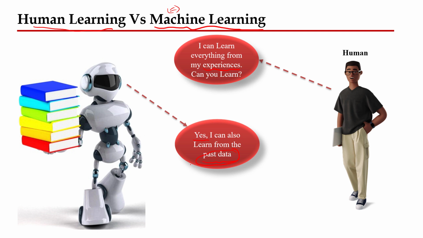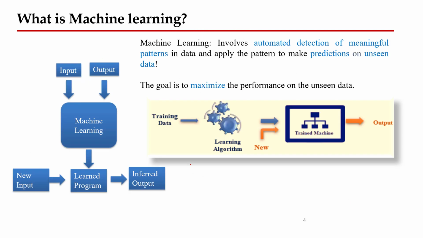That is what the machine learning algorithm is going to do, which means the machine is going to do. Should I apply the regression model, should I apply the logistic model, which means should I apply classification, or should I apply some neural network or deep learning and so on? Based on the data, we are trying to teach them, or basically the machine is trying to learn from the past data in order to predict the future. So what is machine learning? How is it basically acting?